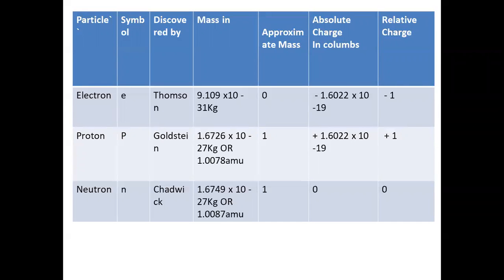Because in carbon 6C12 we have 6 protons and 6 neutrons in its nucleus and 6 electrons around its nucleus. So the nucleus has 6 protons and 6 neutrons. Therefore, it is divided by 12. And once again, one atomic mass unit is equal to the mass of an atom of 6C12 divided by 12.